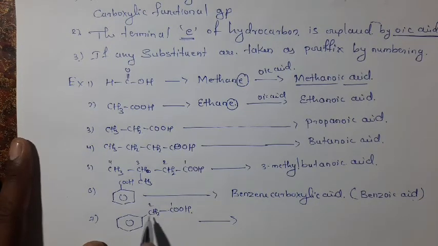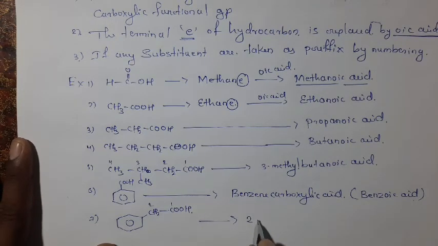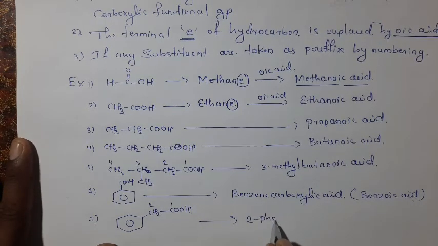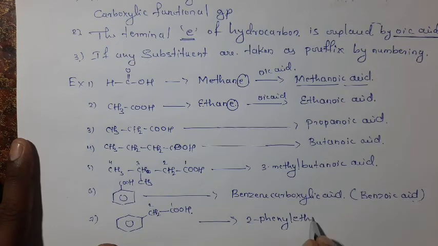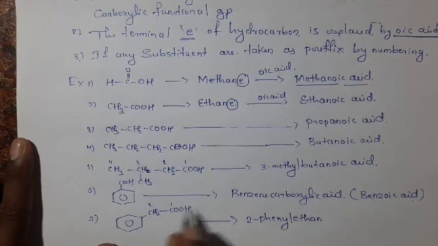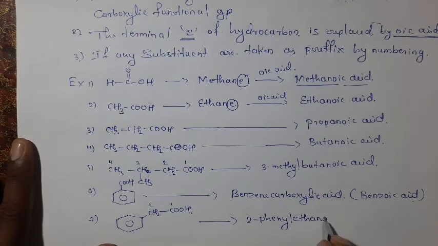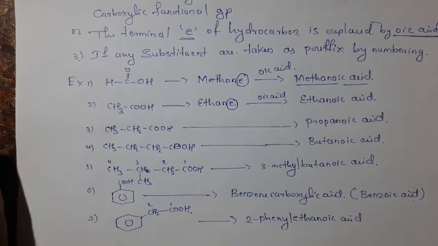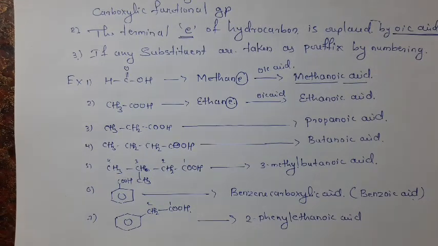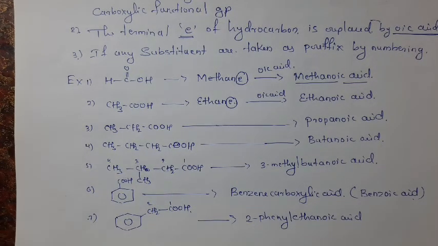At the second position the phenyl ring is attached, so it becomes 2-phenyl. Two carbon atoms means ethane, and with the carboxylic functional group it means ethanoic acid. Okay, 2-phenyl ethanoic acid. These are the rules for IUPAC nomenclature of carboxylic acid.